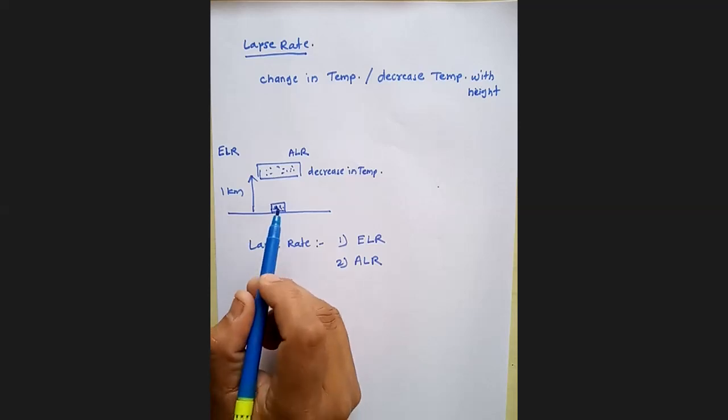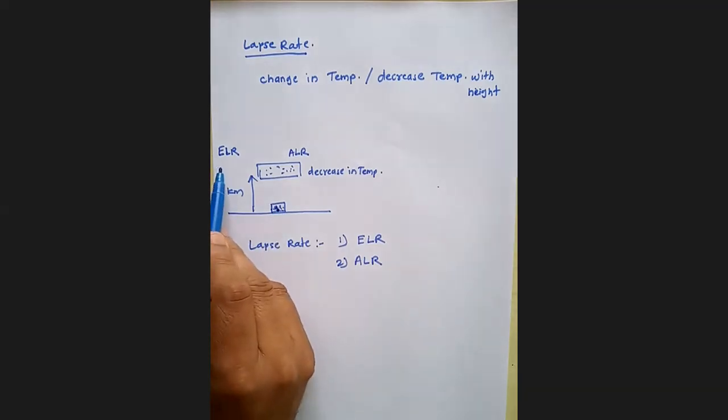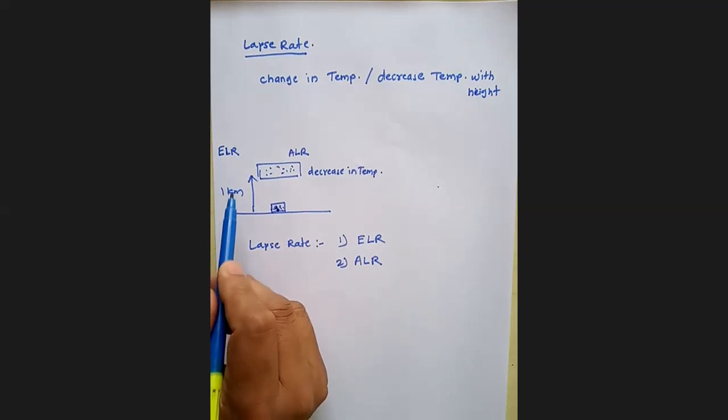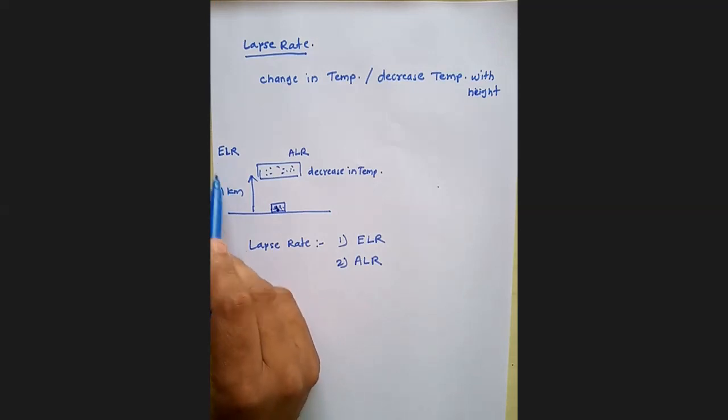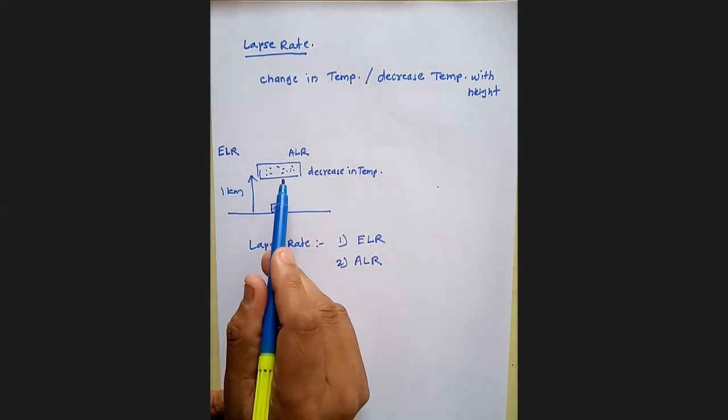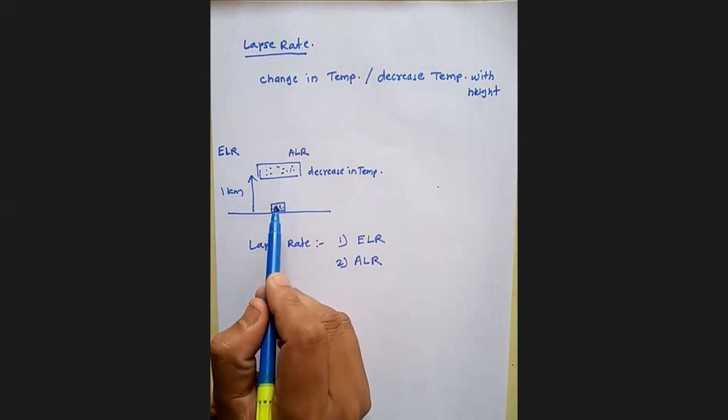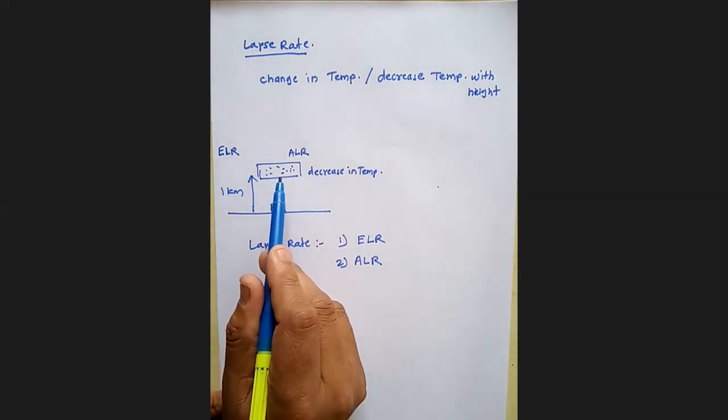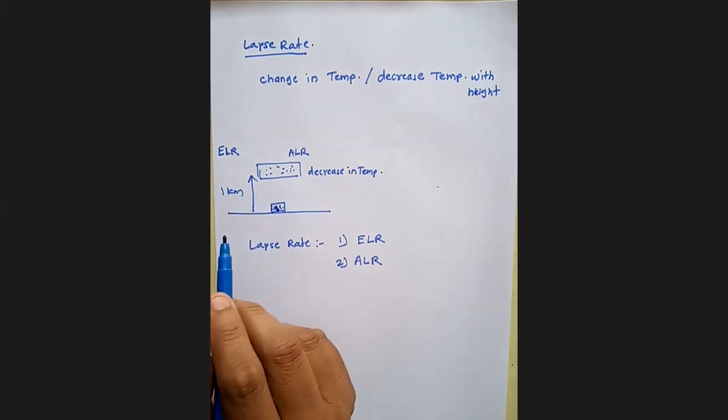Hence, environmental lapse rate is decrease in temperature at surrounding, and adiabatic lapse rate is decrease in temperature inside the air parcel.